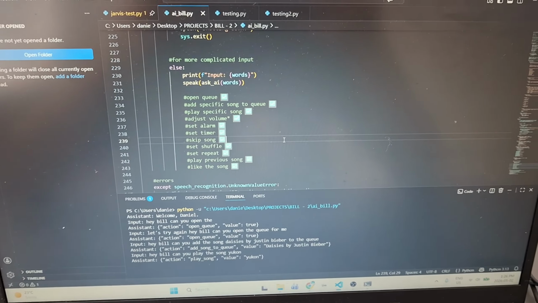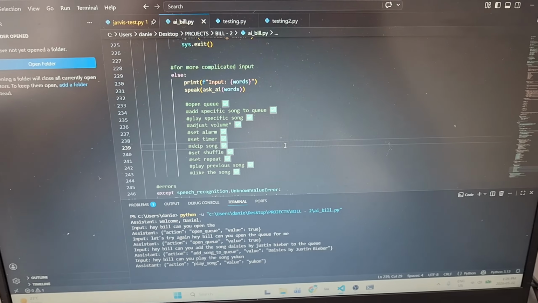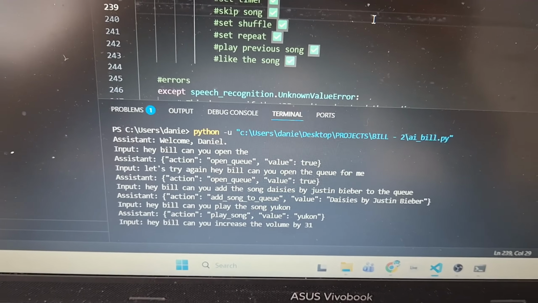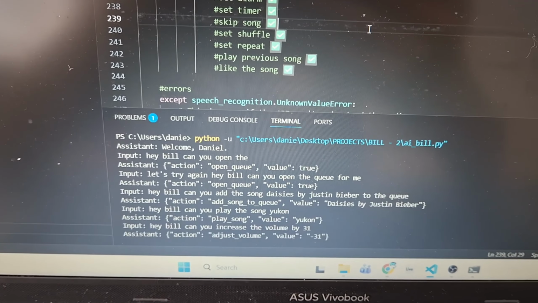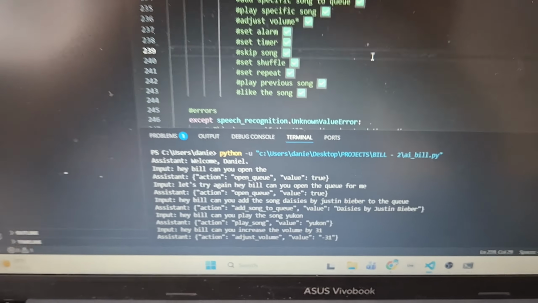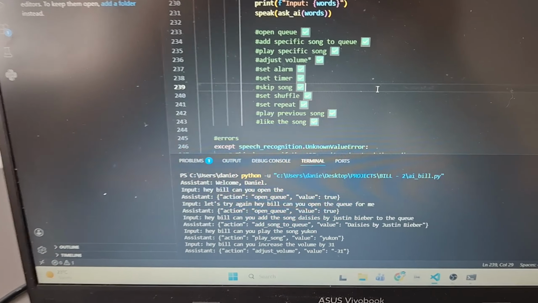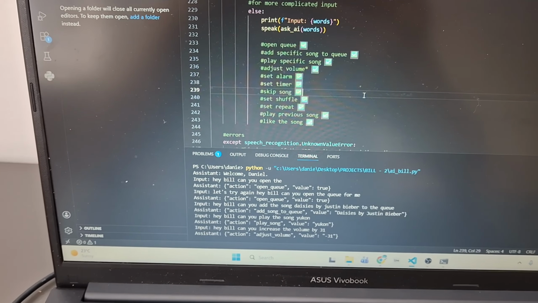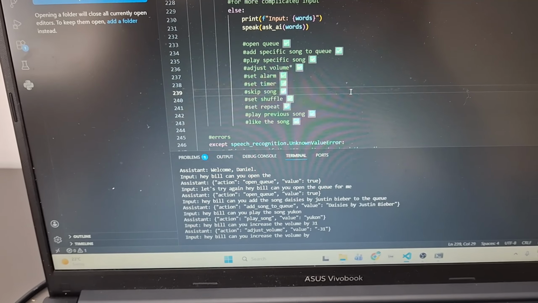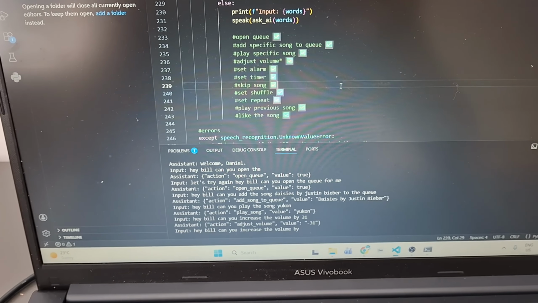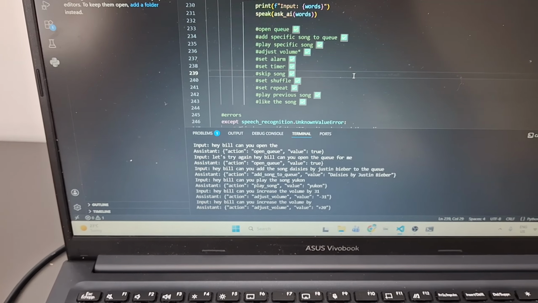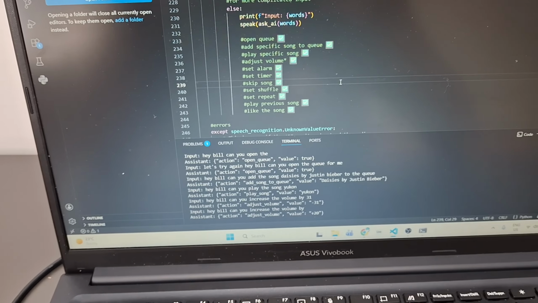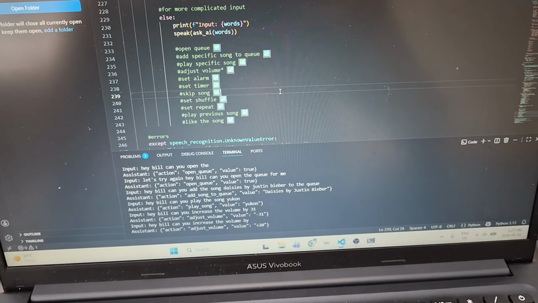Let's do adjust volume. Hey Bill, can you increase the volume by 31? See what it does. Action: adjust_volume. Value: 31. Huh, I don't know why it's negative. Let's try that again. Hey Bill, can you increase the volume by 31? What in, bruh? Action: adjust_volume. Value: plus 20. Okay, I think it's just making up numbers now.